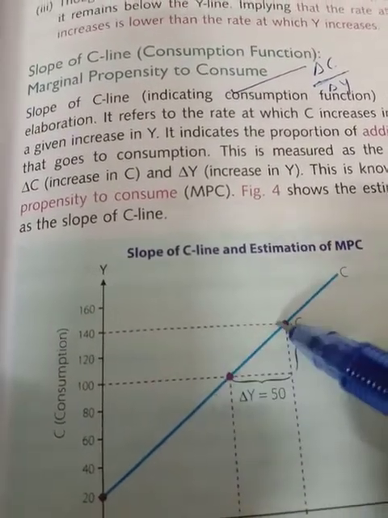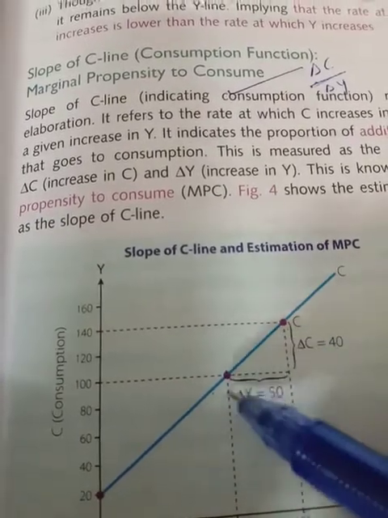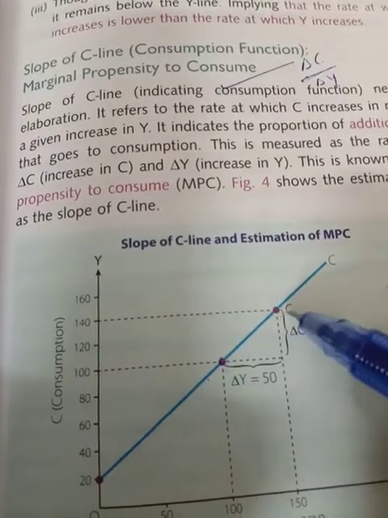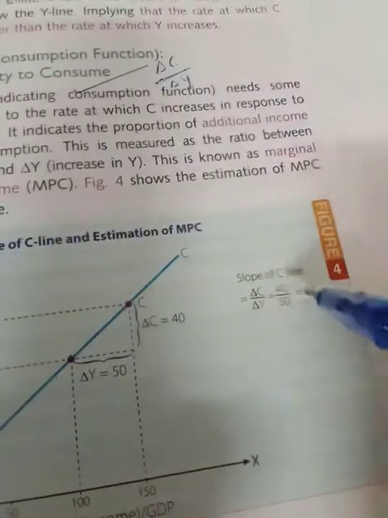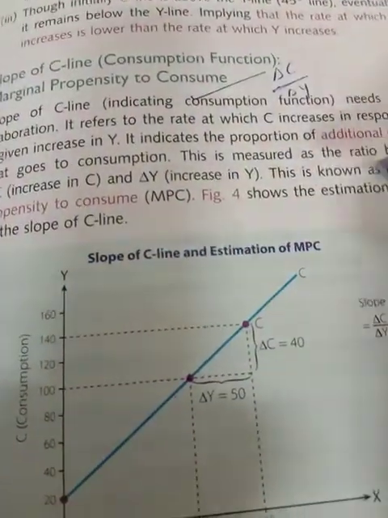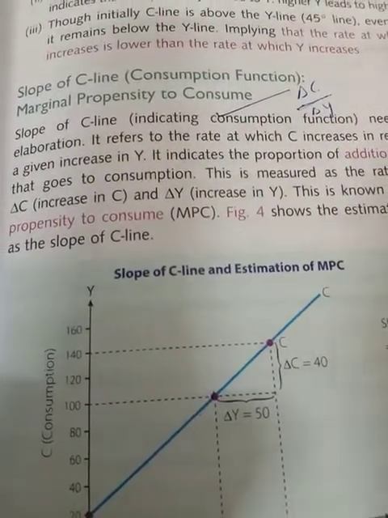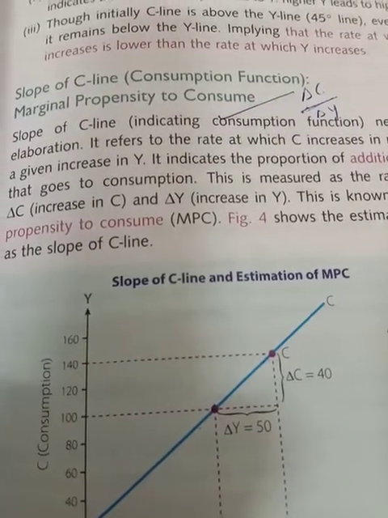You have to take 2 points. अगर आपको मार्जिन दिखाना है तो आपको 2 पॉइंट्स लेने पड़ेंगे, ठीक है. ये एक पॉइंट है, ये दूसरा पॉइंट है. ये है change in income और ये है change in consumption. आप इस पॉइंट से इस पॉइंट पर आए तो this is the change in consumption, this is the change in income. So change in consumption upon change in income, that is known as the MPC, यानी कि marginal propensity to consume. And marginal propensity to consume is constant at all levels of income once it has been declared and decided. So this is the MPC, meaning marginal propensity to consume.